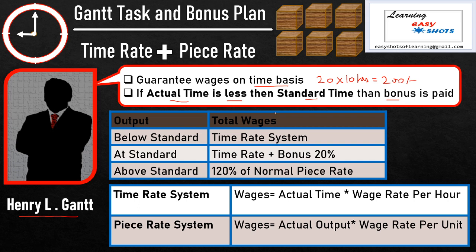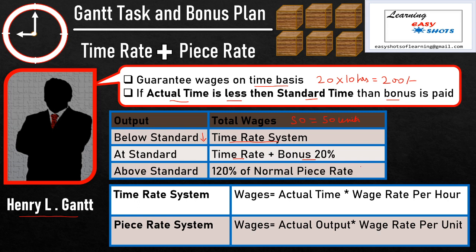First of all, the company must fix the standard output for each worker. For example, here standard output is fixed at 50 units, and if the worker manufactures less than standard output, it means if he manufactures less than 50 units, then he is only eligible for wages on the basis of time rate system. But if he manufactures equal to standard output, then along with time rate he is also eligible for a bonus of 20%.